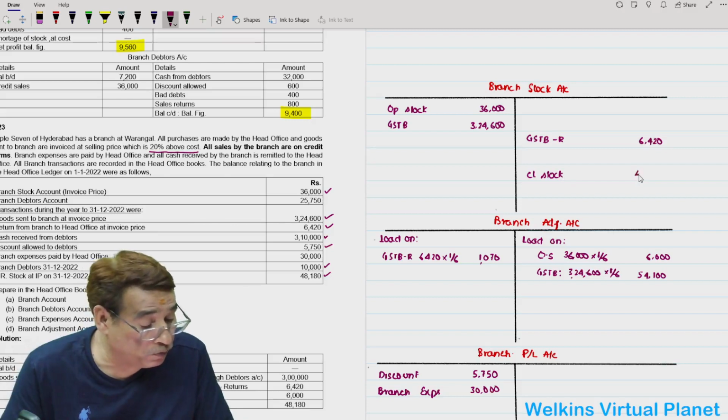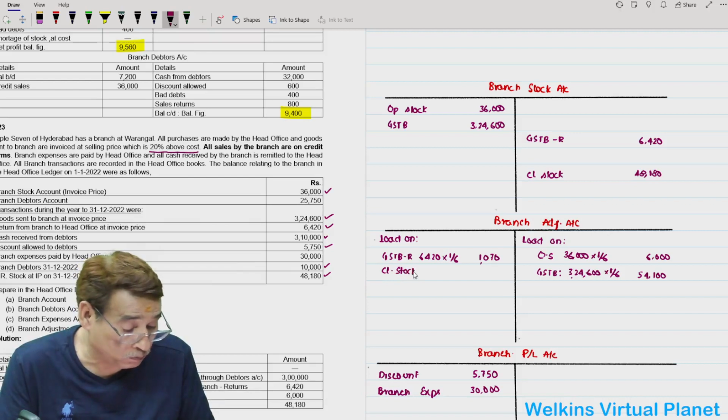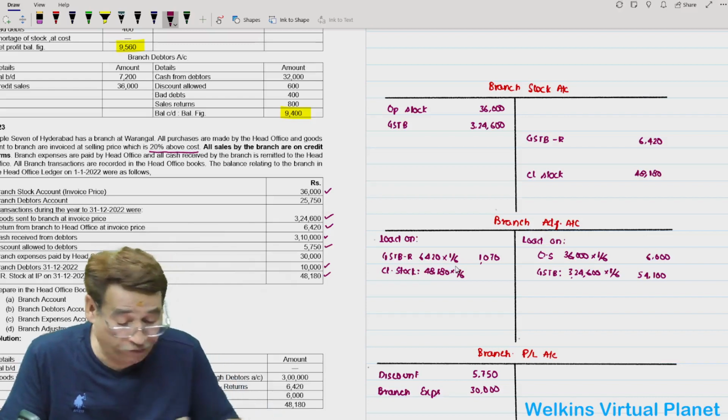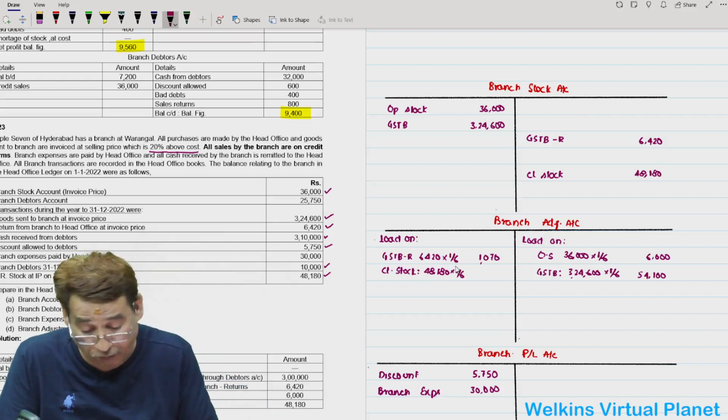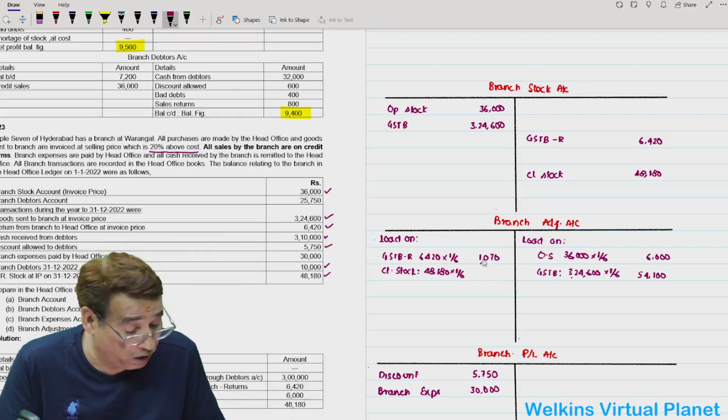So in the branch stock account, we shall write closing stock 48,180. And then I will write loading also, loading on closing stock, 48,180 into 1 by 6. Very clumsy figures, as I have already told you. It is 48,180 divided by 6. It is 8030.